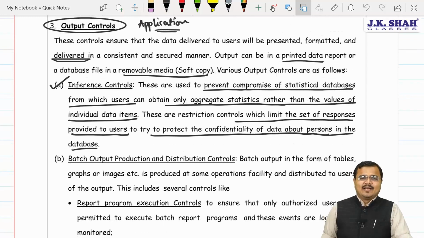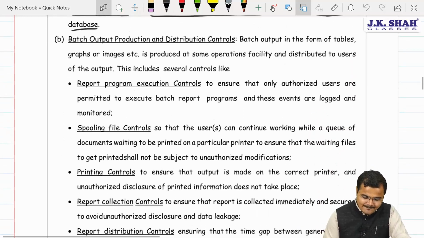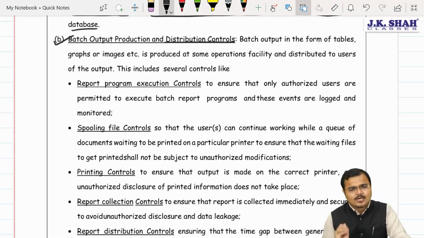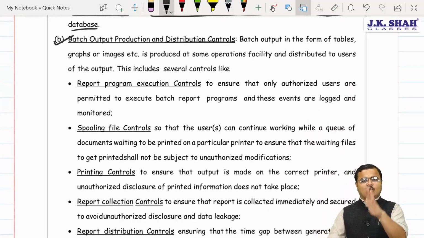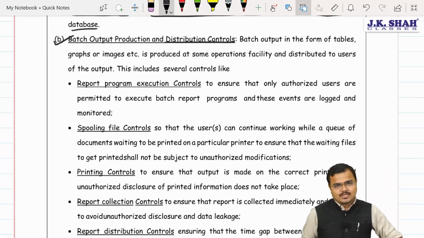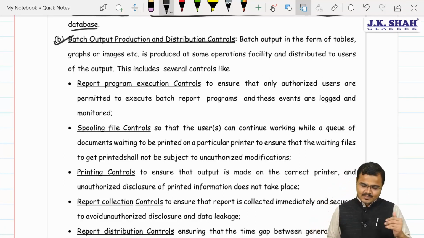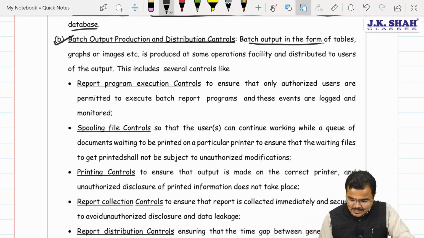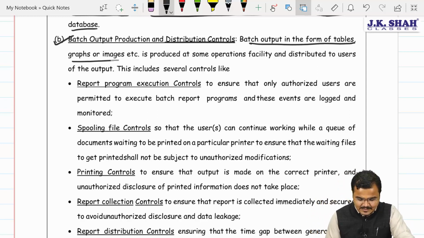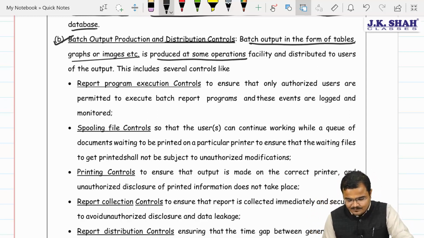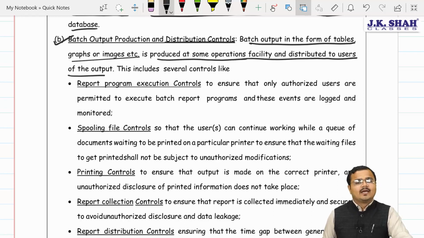Agree? Second one, when it comes to batch output production and distribution control. These controls were already covered in the previous question, in the old textbook, but a few amendments are there, so let's refer to it. First of all, the batch output in the form of tables, graphs, images, etc. is produced at some operation facility and distributed to users of the output.